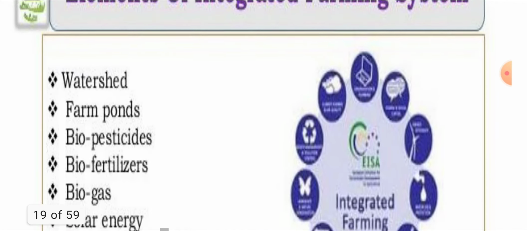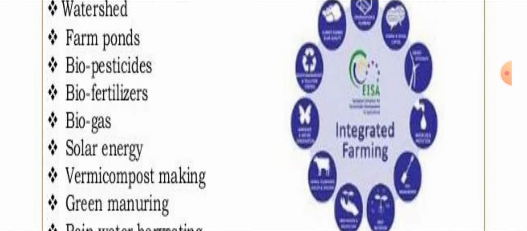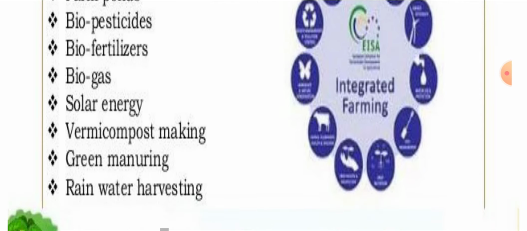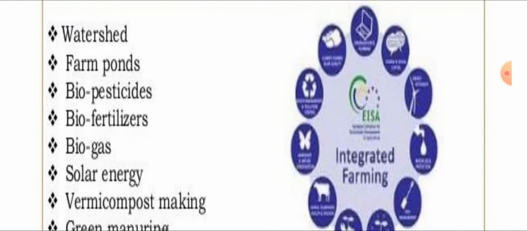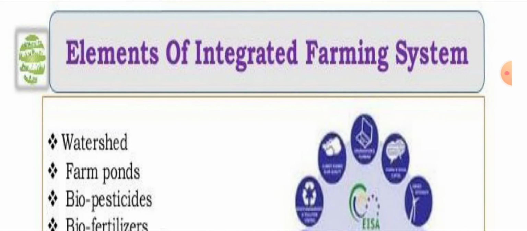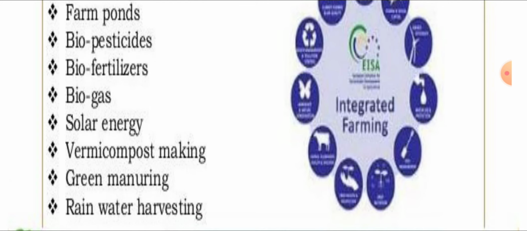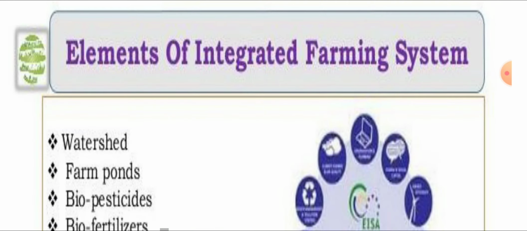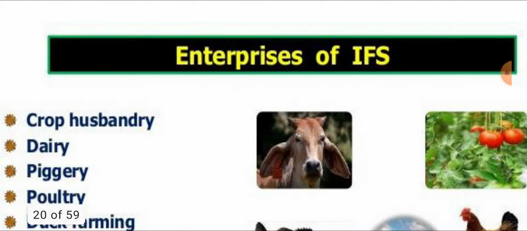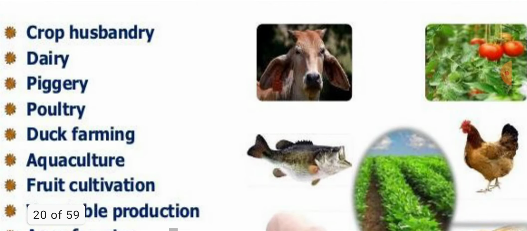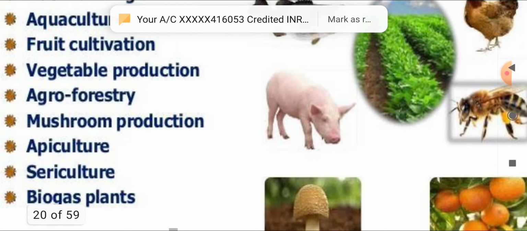Again, watershed, how can you maintain them with the help of watershed, ponds, use of pesticide, biofertilizer, biogas, solar energy, vermicomposting, green manuring, and rainwater harvesting. These are all components that help in integrated farming. Watershed, ponds, pesticides, fertilizers, green manuring, and vermicomposting will also help to improve agriculture. Again piggery, poultry, you can do this also.